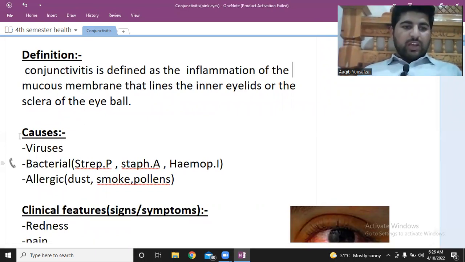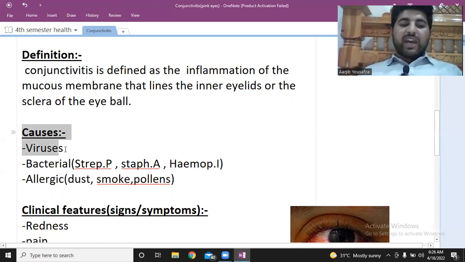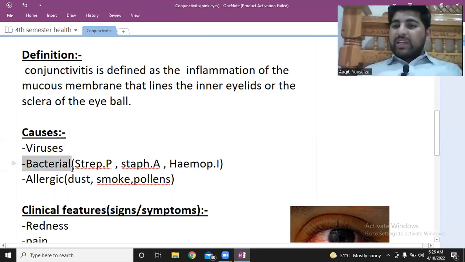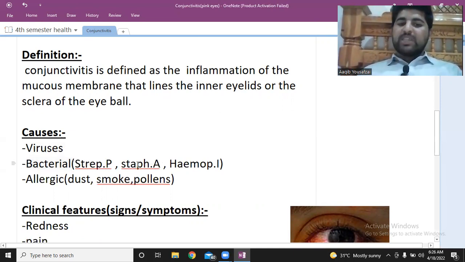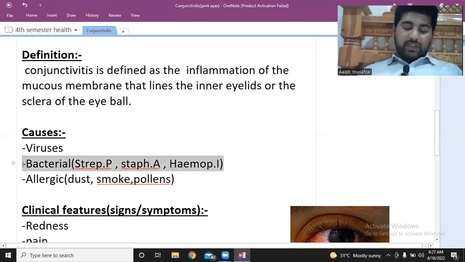Conjunctivitis can be caused by viruses. There are many viruses that can cause conjunctivitis. Conjunctivitis can also be caused by bacteria, and there are a number of bacteria, but the most common are Streptococcus pneumoniae, Staphylococcus aureus, and Haemophilus influenzae. So these are the most common bacteria involved in bacterial conjunctivitis.